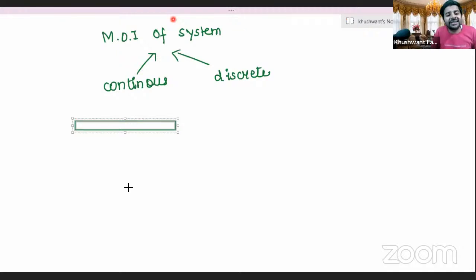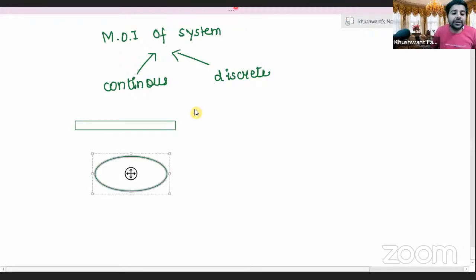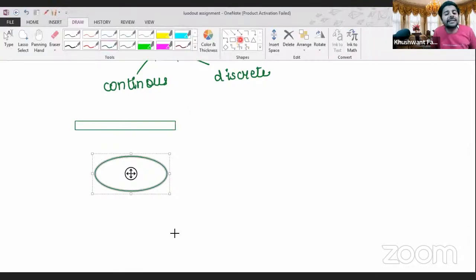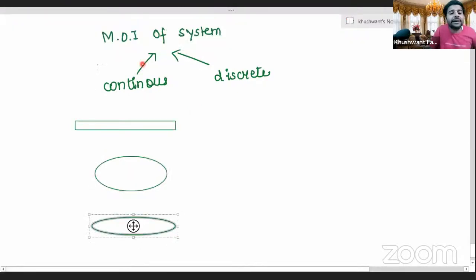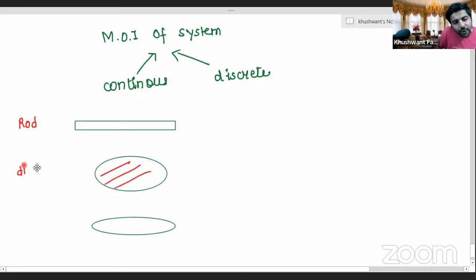Similarly, suppose I have a disc, ठीक है? I have a ring. All these are continuous systems. Ring बहुत सारे particles से मिलकर बनती है. A ring is formed with many particles together. So ring, disc, rod, all these are examples of continuous systems, है ना? Suppose this is a disc. So ring हुआ, disc हुआ, rod हुआ, है ना? Here we have a ring, ठीक है, and cylinder, many others, ठीक है? All of these are continuous systems.